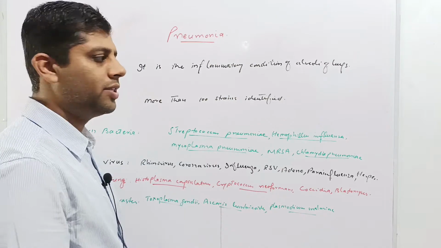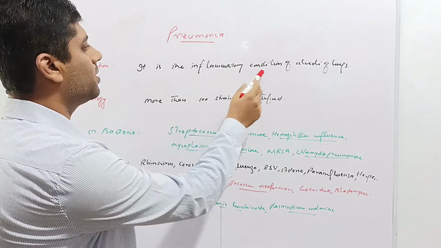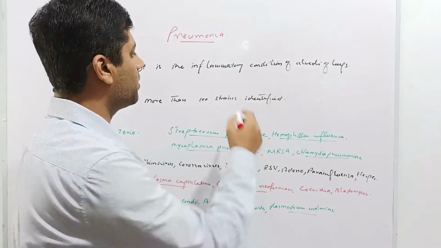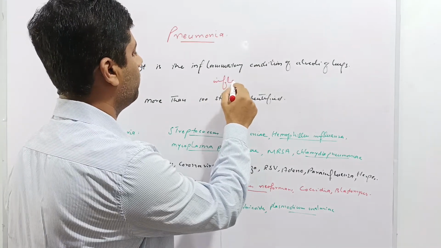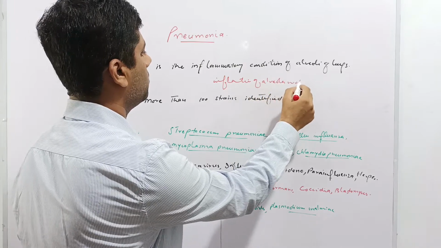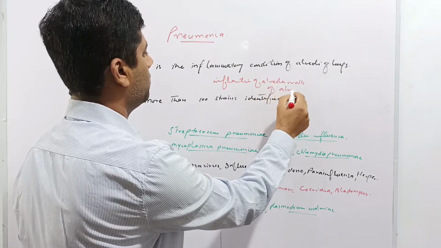So first of all, we will define pneumonia. It is the inflammatory condition of the alveoli of the lungs. Basically, pneumonia is associated with the inflammation of the alveolar walls of the alveoli.